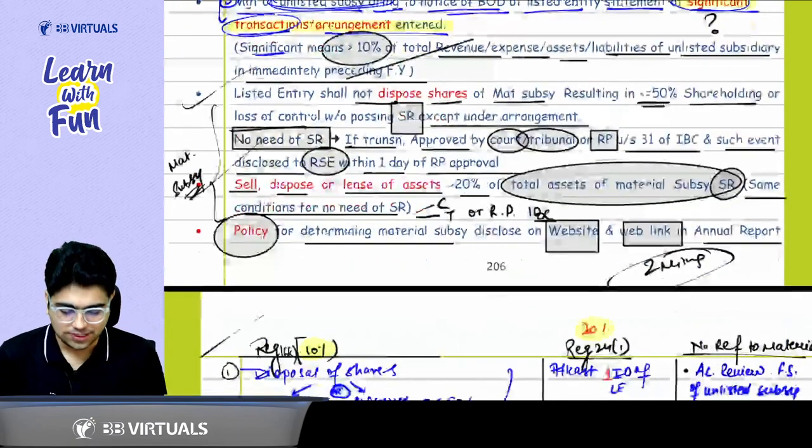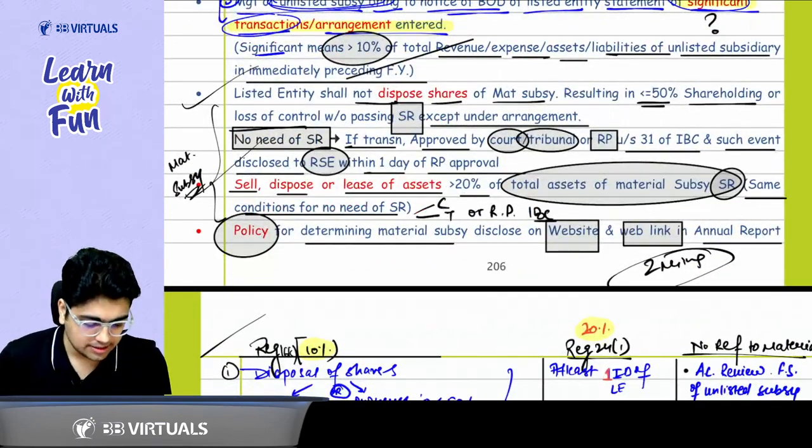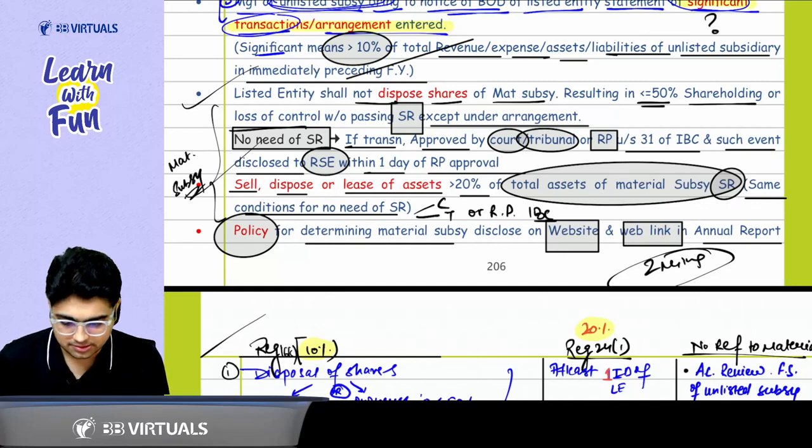And then at the end of the day, we talked about some material subsidiary points. So what were the two material subsidiary points?